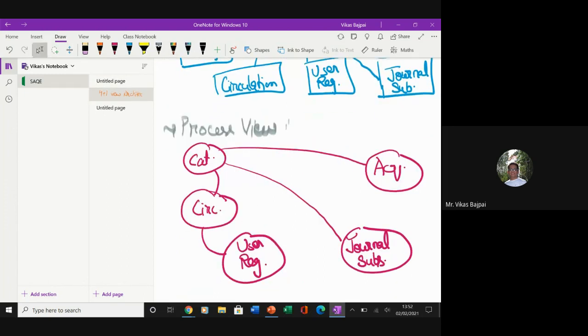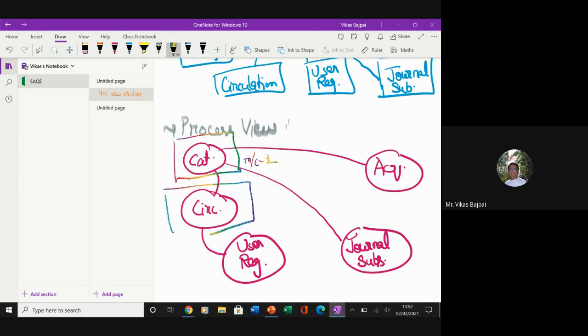This catalog module should be available to the outside world. So this should be kept in a separate machine, because outsiders can also see what all things we have in our library. So this is running in machine 1.